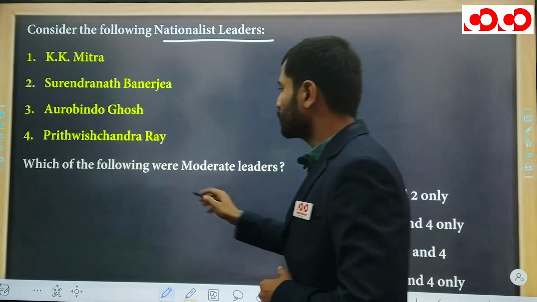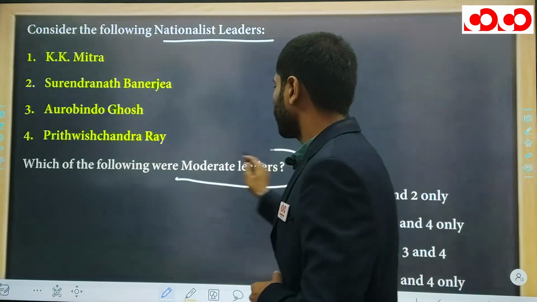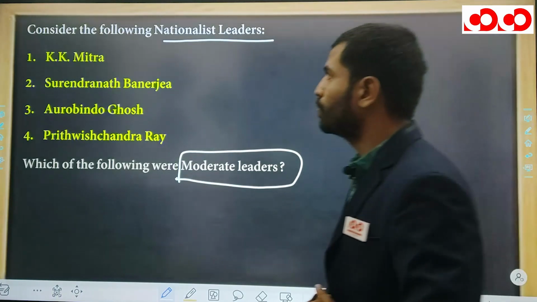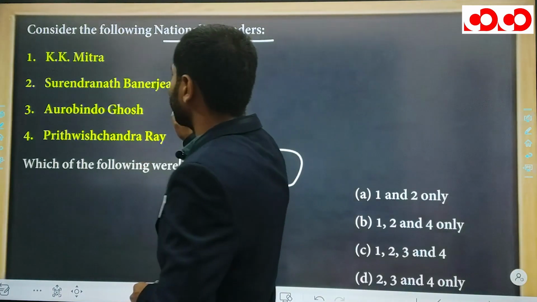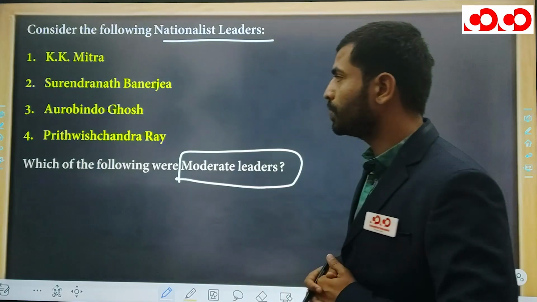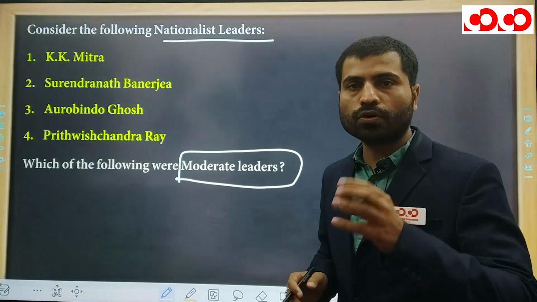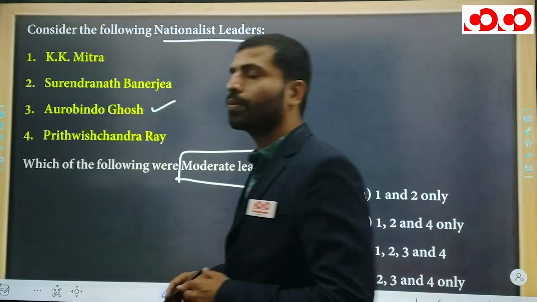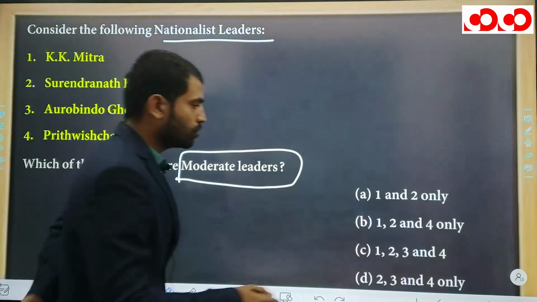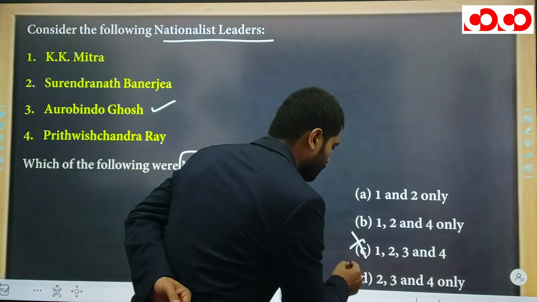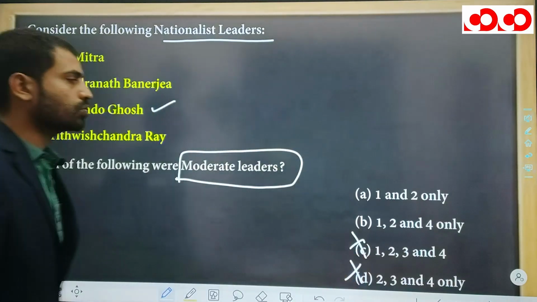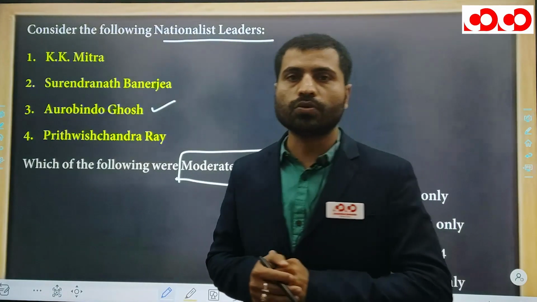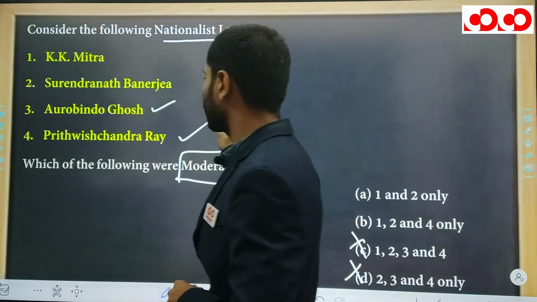And you have to say which one of the following are the moderate leaders. You have to say the moderate leaders. Okay, now K.M. Mitra, Surendranath Banerjee, Arbindo Ghosh and Prithvish Chandra Ray. Out of these 4 personalities, we definitely know that Arbindo Ghosh is nothing but the extremist leader. So with Arbindo Ghosh, eliminate C and eliminate D too. So you have only 2 options. It means A and B. So out of this, you have to think about Prithvish Chandra Ray only.